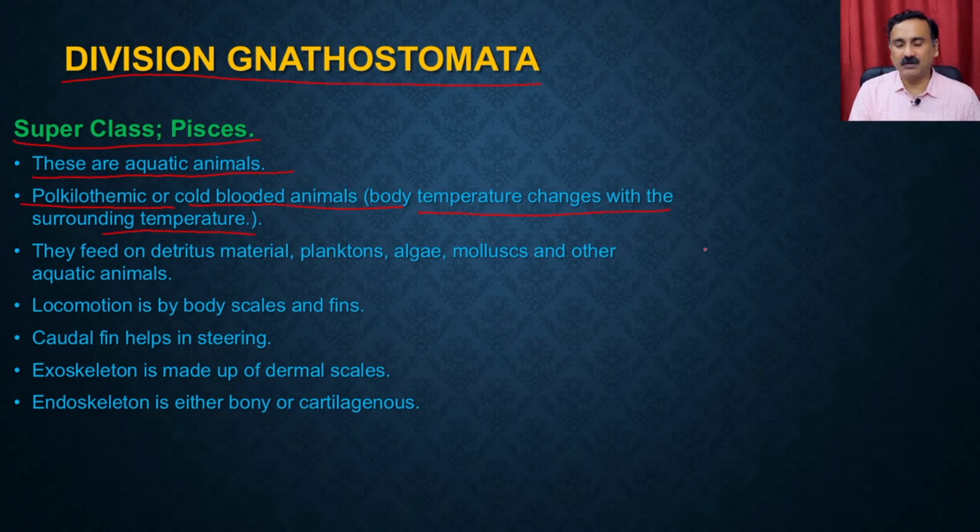You can have two different types of animals which are called cold-blooded animals or warm-blooded animals. So a cold-blooded animal will not be able to maintain the body temperature. Their body temperature is going to change as per the environment or the external temperature.